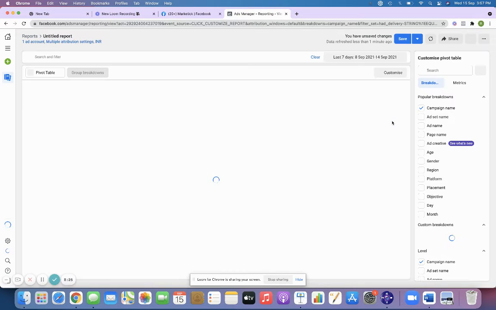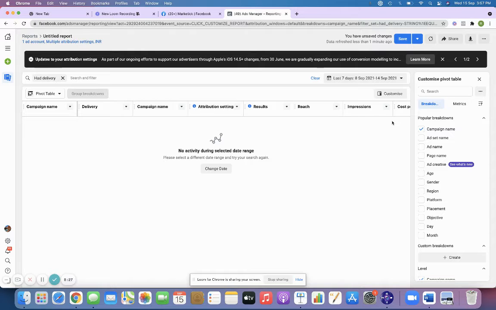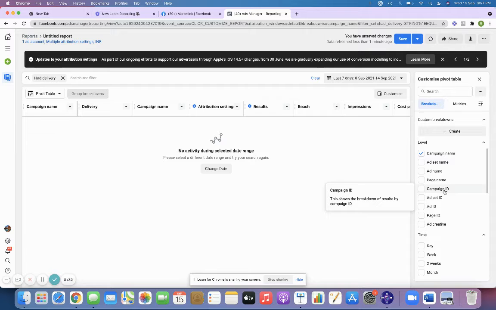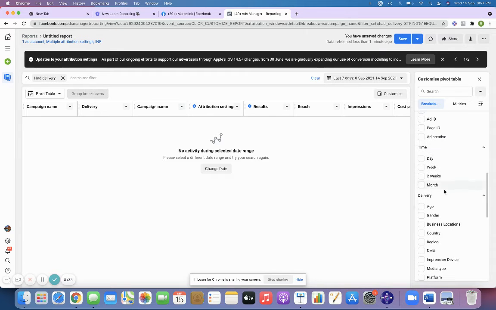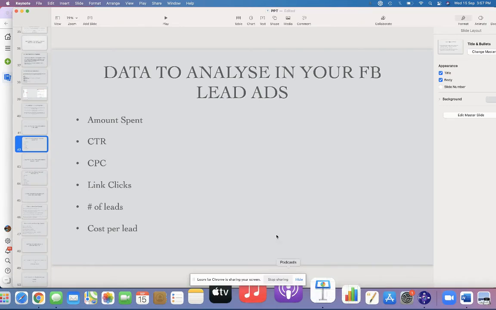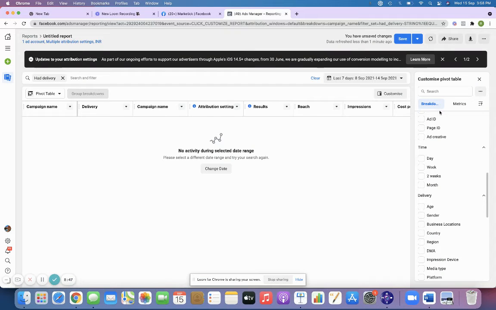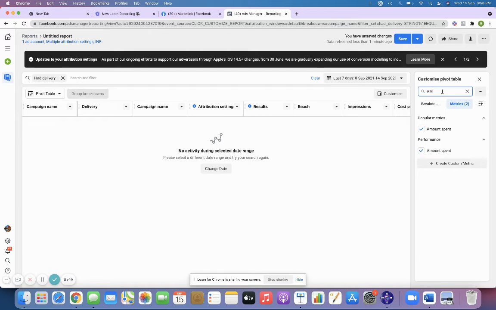When you click over here, you are just going to add whatever points you require. For lead campaigns, what are the things that we discussed? Amount spent, CTR, CPC, link clicks, all these six points we are going to add over here. The amount spent is here.